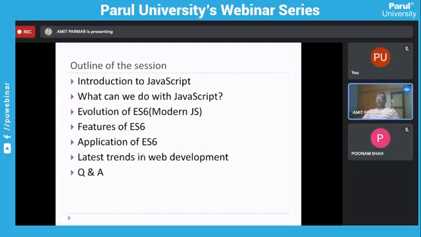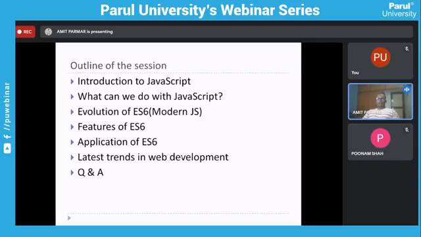So you will get the basics of JavaScript, you will understand certain advanced topics of JavaScript, you will see the applications of it, and at the end you will also have some idea, if you want to make a career using the JavaScript programming language, of what the opportunities are, right? And at the end we will take some QAs, right? So let's see how we go through this.